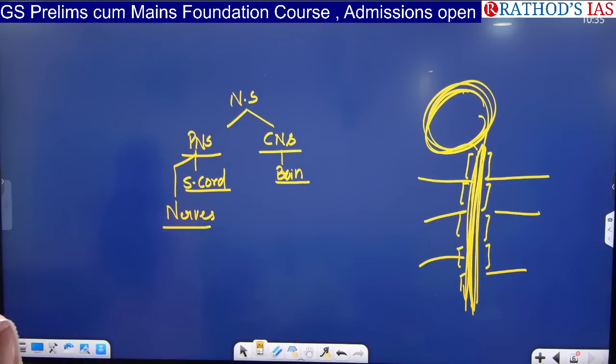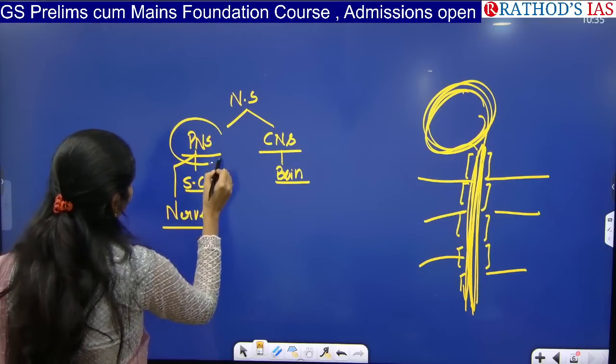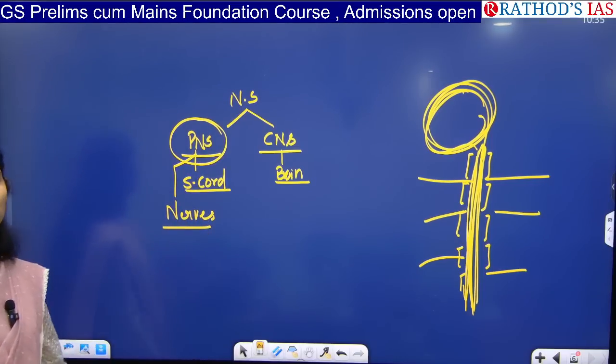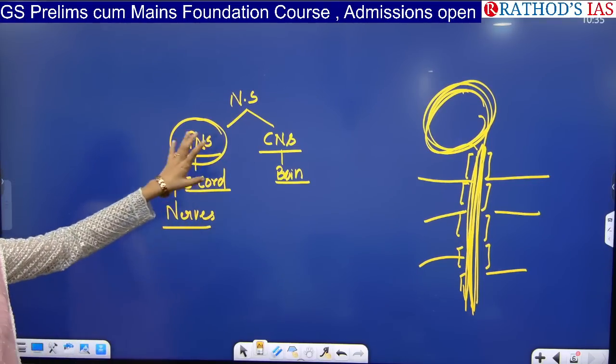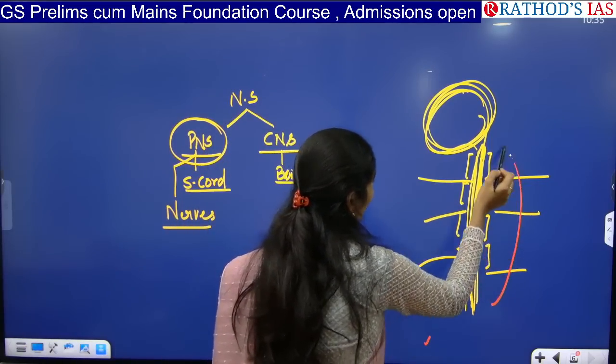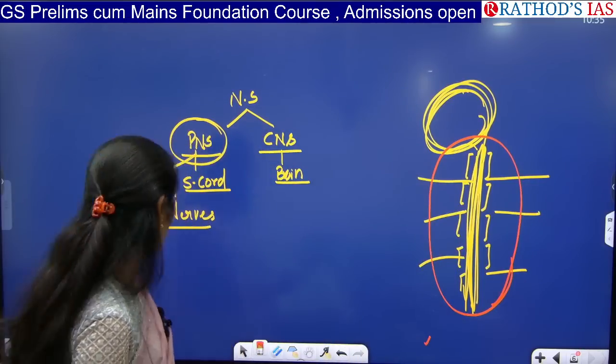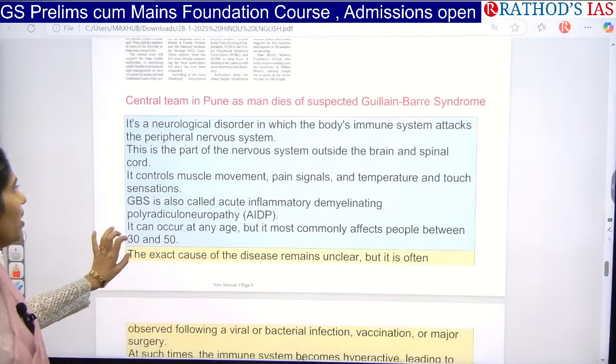Okay, so here this disease is about your PNS, that is the peripheral nervous system. It is not about your CNS. That means it is affecting this part, the spinal cord and nerves part will be affected in this Guillain-Barre syndrome. Okay, now let us see some more important facts.